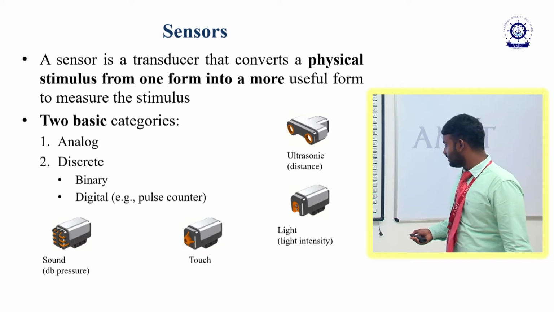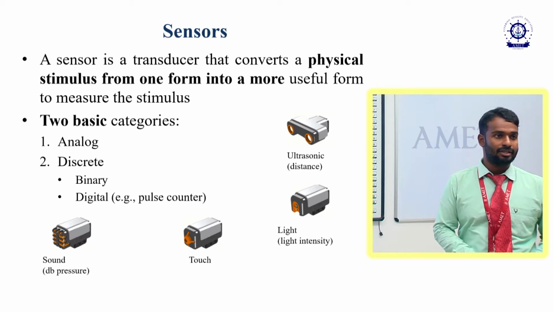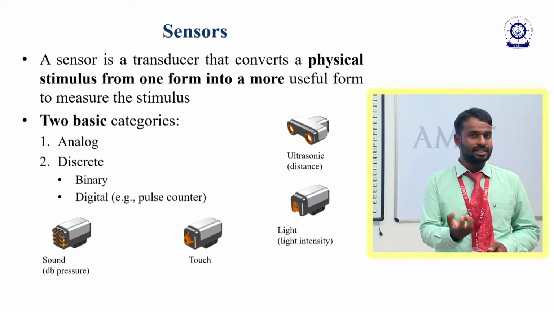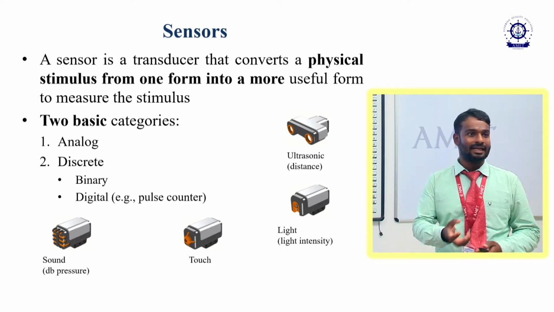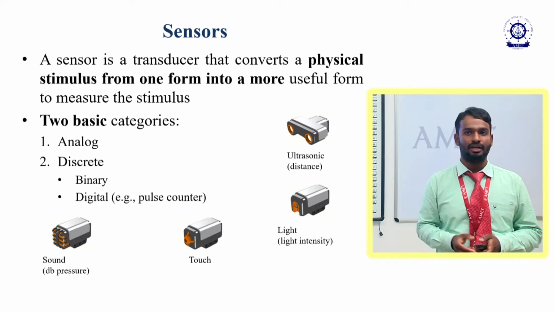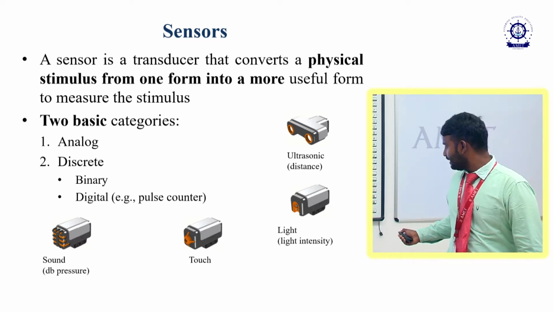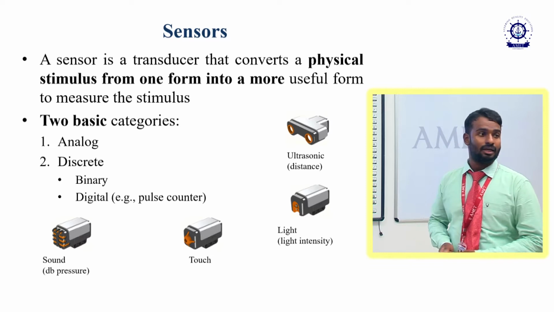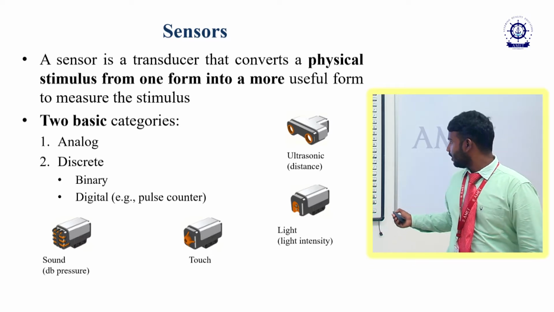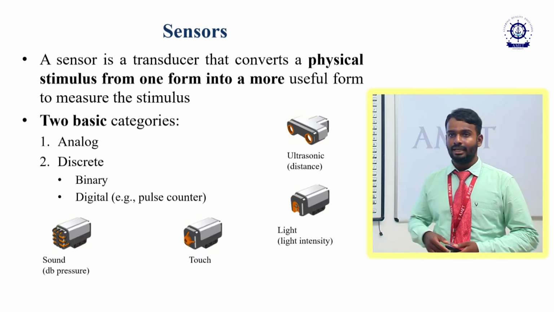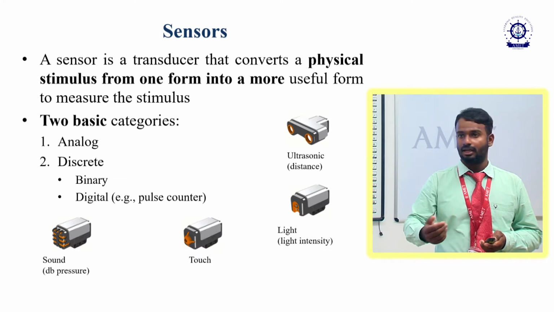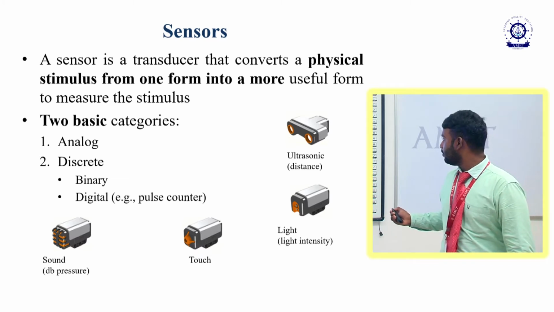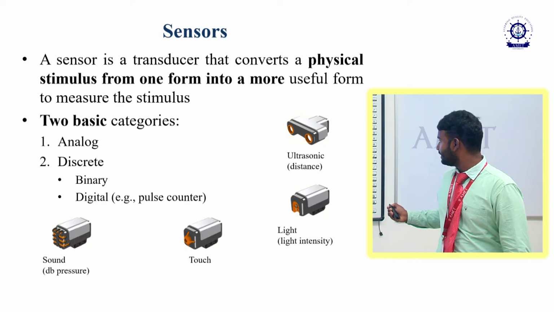The next thing you can see is a light sensor. How are light sensors used? If I need to measure the intensity of light, I can go with this light sensor. In this light sensor I can get the intensity of light, and that intensity will be converted into electrical signals. This is the ultrasonic sensor, used for measuring distance. By passing sound, I can get the amount of electrical signals over here.